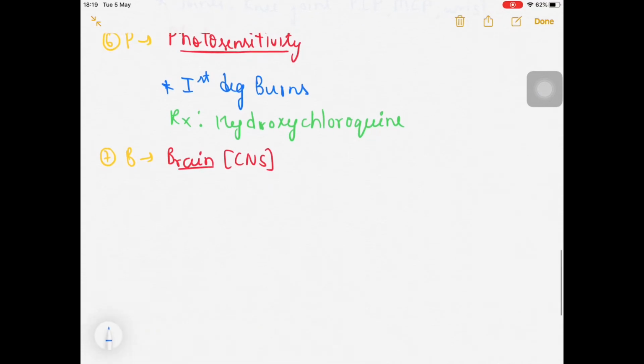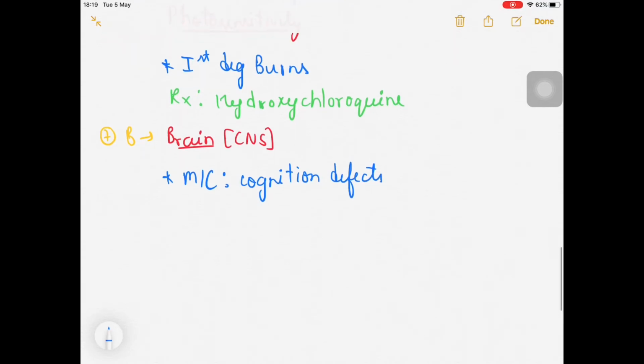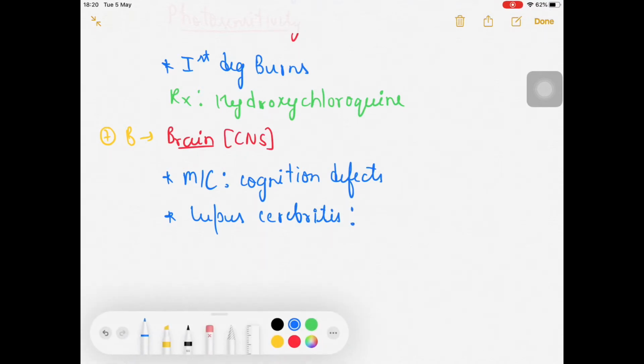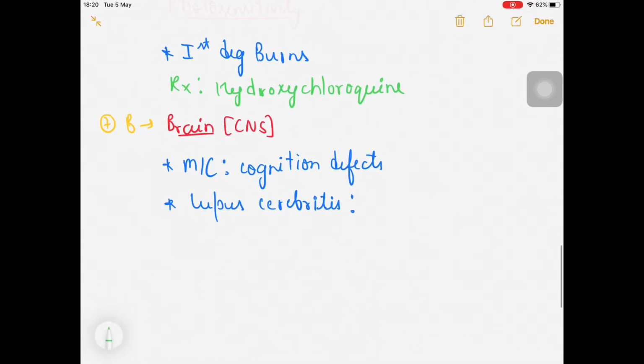Most commonly, cognition defects are seen. And if you are talking about systemic lupus cerebritis, it is seen in the patient due to the involvement of an autoantibody. The autoantibody I am talking about here is the anti-neuronal antibody.